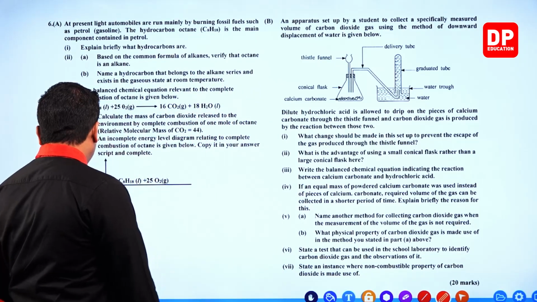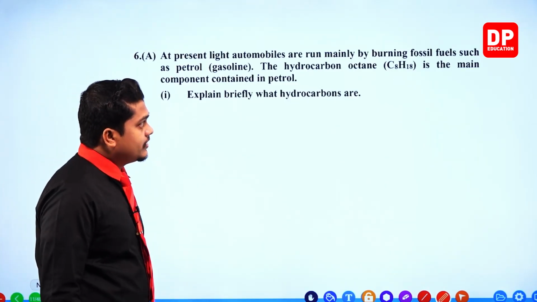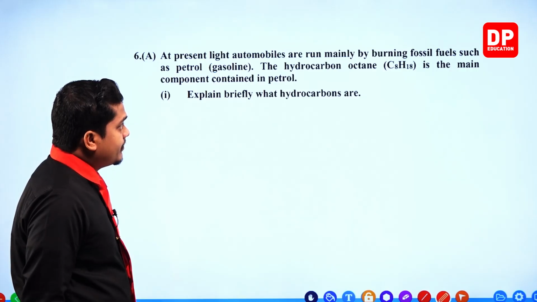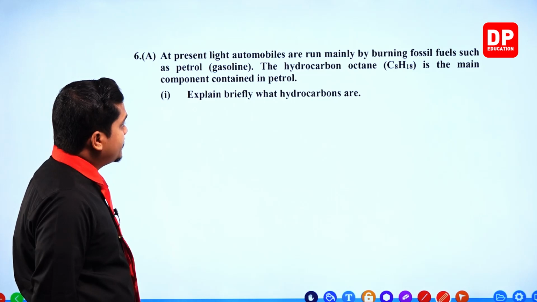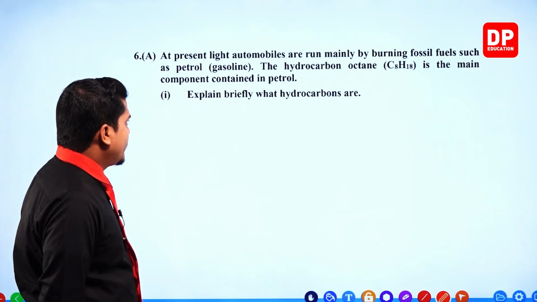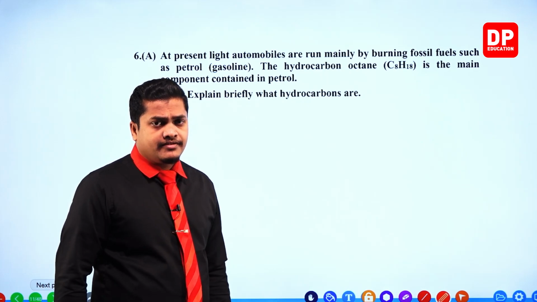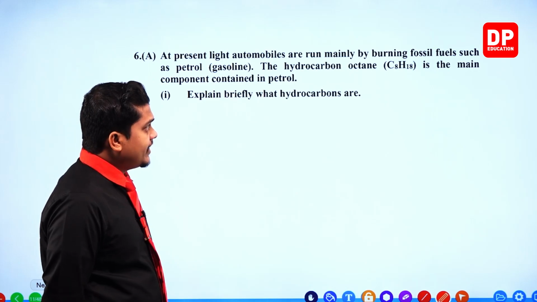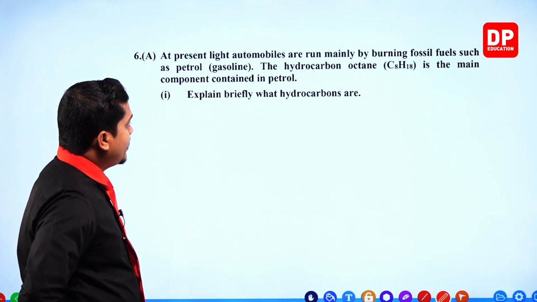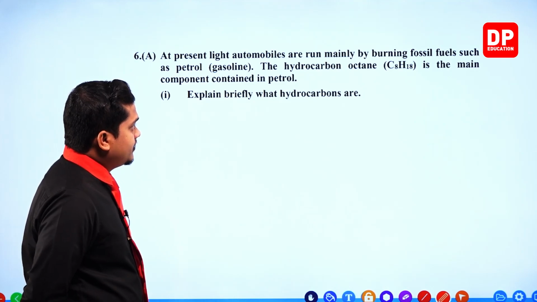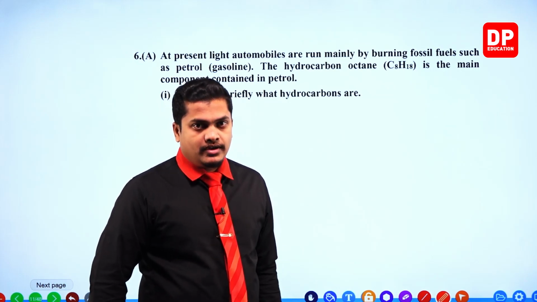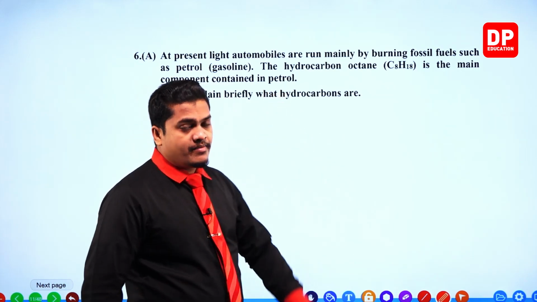So now let's head on to see the first question given under the sixth question. At present, light automobiles are run mainly by burning fossil fuels such as petrol, which is gasoline. In America, usually this petrol is referred to as gasoline. Then the hydrocarbon octane, C8H18, is the main component contained in petrol. So the question is mainly focusing on octane. Petrol is a hydrocarbon, my dear children.